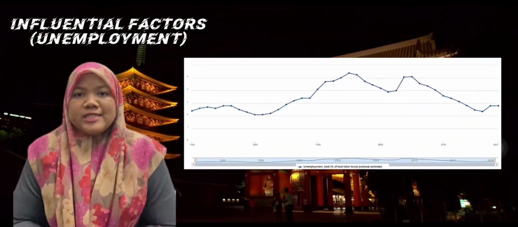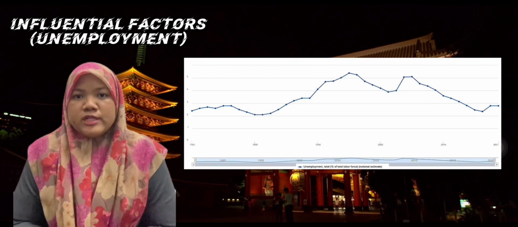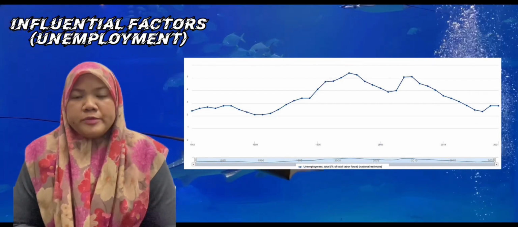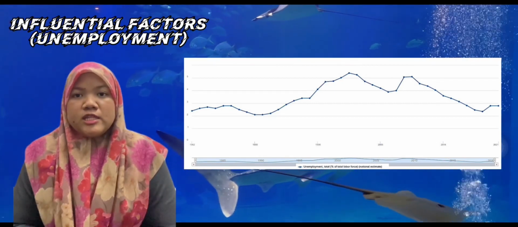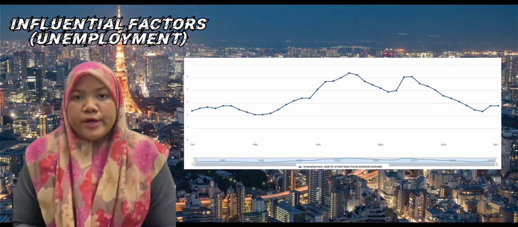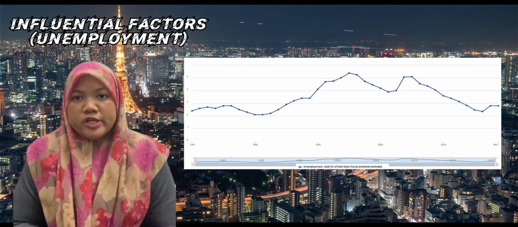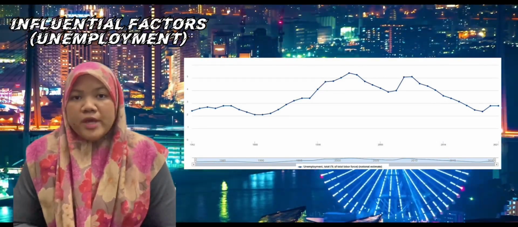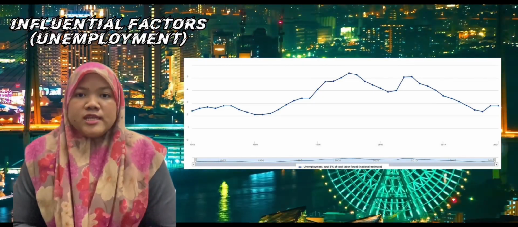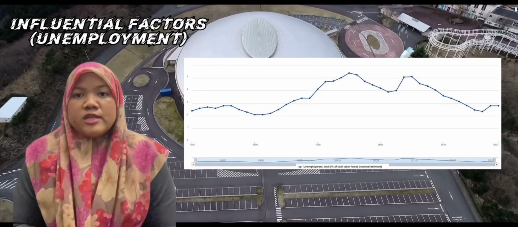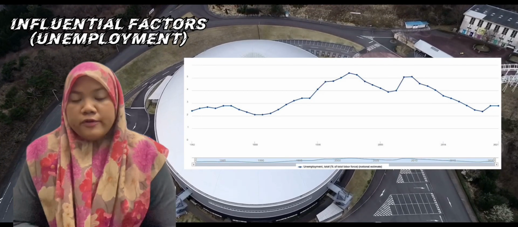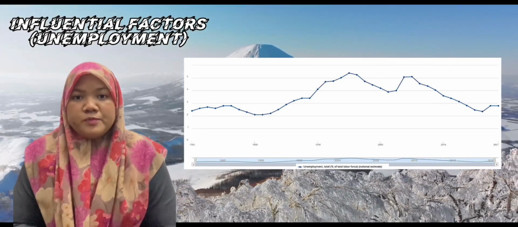The next influential factor is unemployment, which arises when an individual is willing and able to work but does not have a paid job. As we can see, the unemployment rate was 2.40% in 1982, but it decreased to its lowest percentage among 40 years in 1990 and 1991, which is 2.10%. Generally, investors may seek investment opportunities in Japan when there is a low unemployment rate, causing a rise in the Japanese currency. However, it increased until it reached the highest percentage among 40 years in 2002 with 5.39%, which causes investors to seek opportunities somewhere else, and so the currency may depreciate.